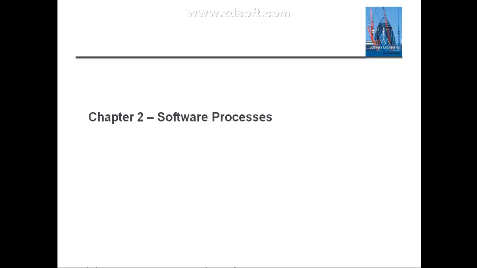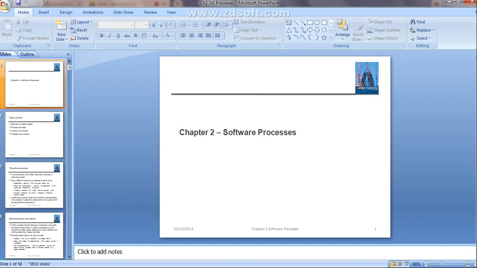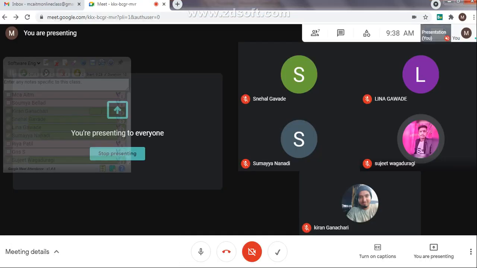What do you mean by software product? Snehal? Lina? Can anyone tell me what software process or software product is, as I told in the very first class?